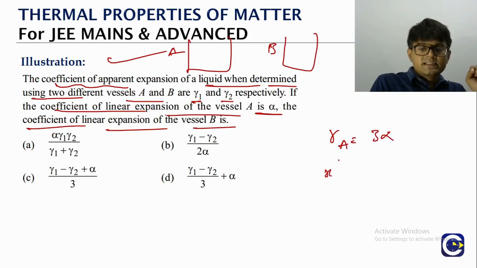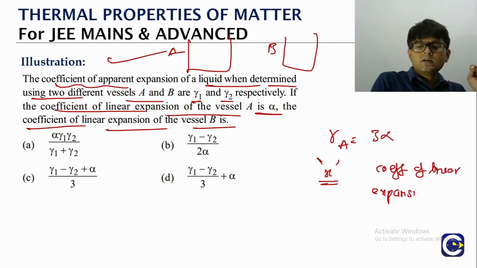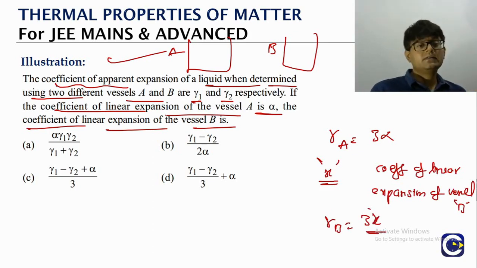If x is the coefficient of linear expansion of vessel B, then what is the gamma B? It will be 3x. This x is what we need to find.